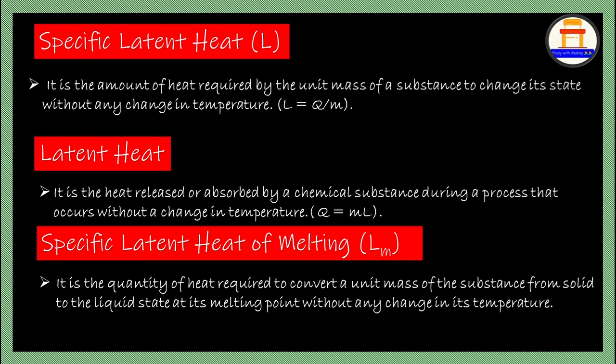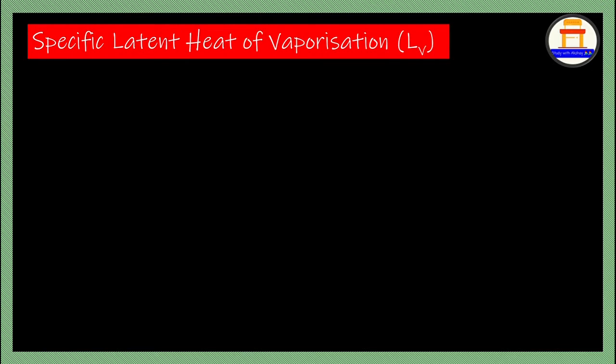What is the melting point basically? It is the point at which solid converts into liquid, for that particular substance, without any change in the temperature.